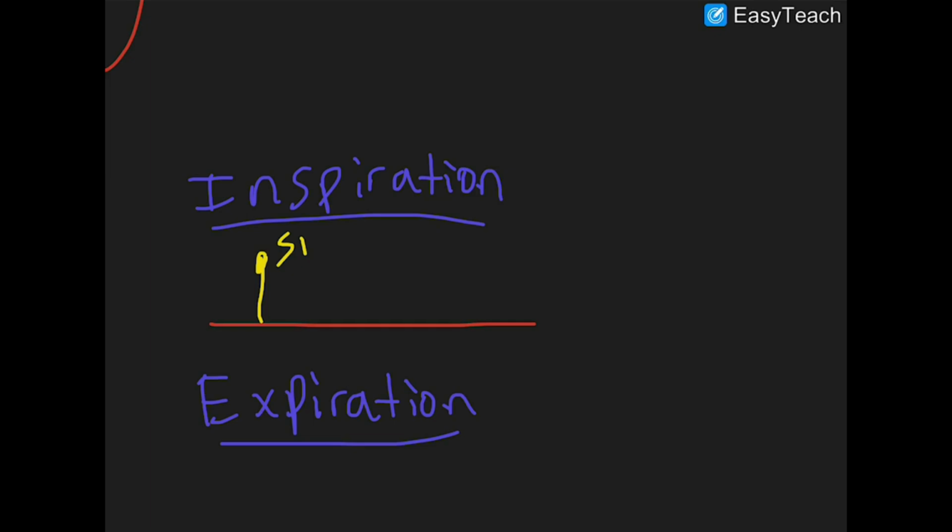So if we drew S2, remember S2 is split into A2 and P2. If the pulmonary valve closes much later now, then where would P2 be if the x-axis is time? P2 would be way over here to the right, and then A2 would be over here.